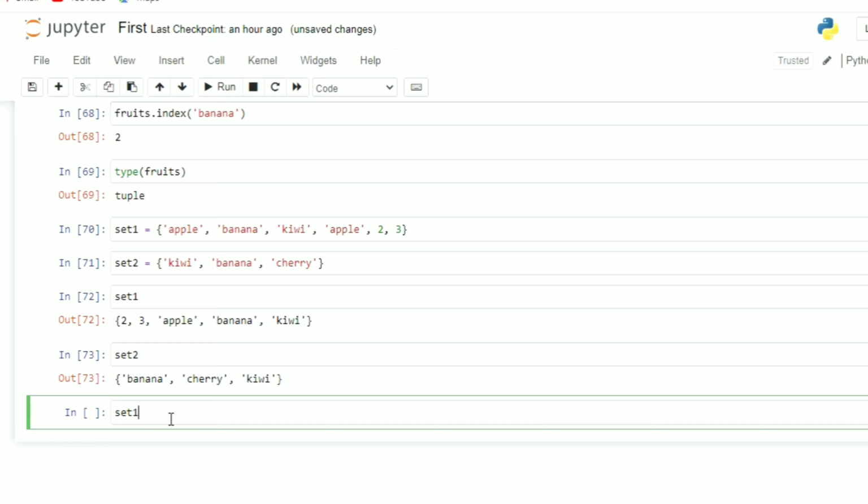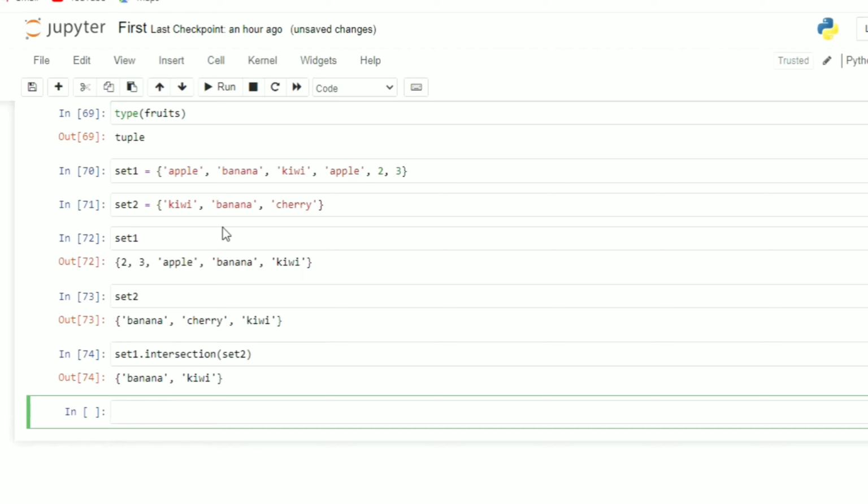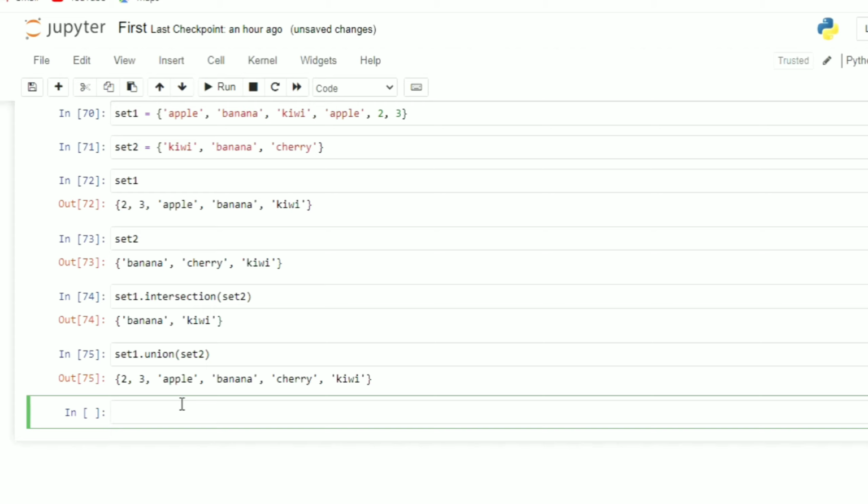So set 1 dot intersection set 2. You can see whatever is common in both the sets. Banana and kiwi are common in both the sets, so that will be given as the answer. Now let me check the union. Set 1 dot union set 2. You can see it will be the complete combination of both, the union of set 1 and set 2.